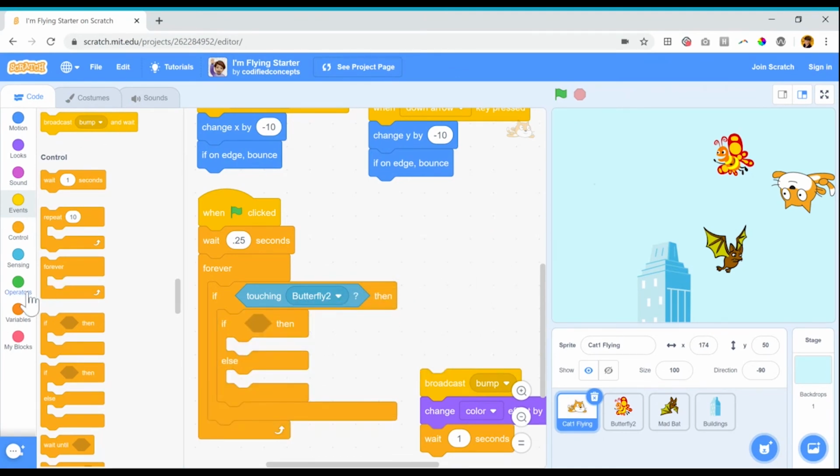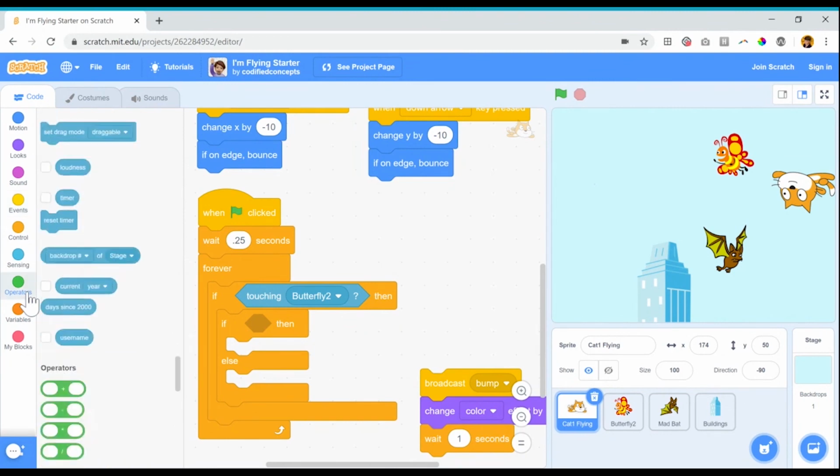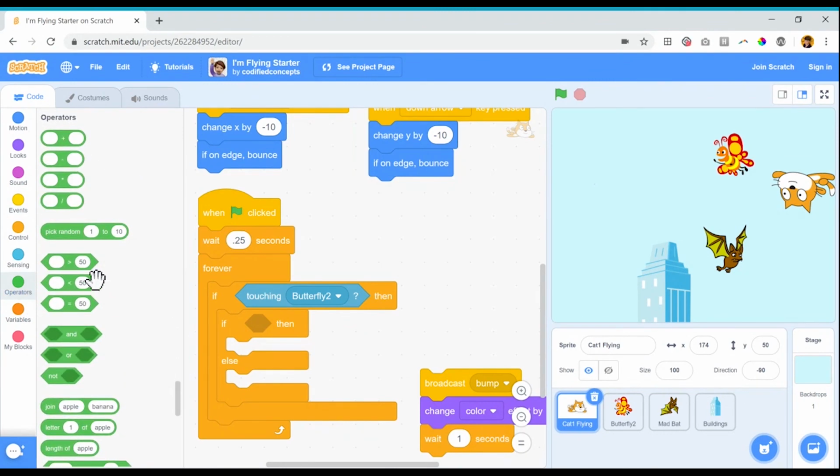I'm going to go down here to my green operator blocks. You'll notice there's some blocks in here that also have that same diamond shape. I'm going to grab this one that says less than. I want to check to see, is the direction of the cat positive or negative? If positive, it's facing to the right. If negative, it's facing to the left. So I want to check to see if the direction is less than 0.